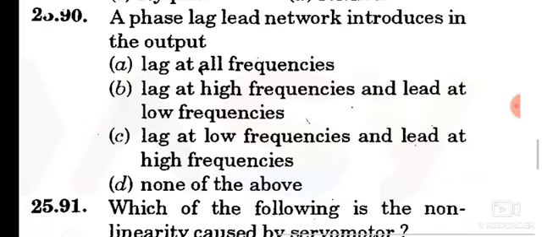Question number 90. The phase lag lead network introduces in the output. Option C, lag at low frequencies and lead at high frequencies.